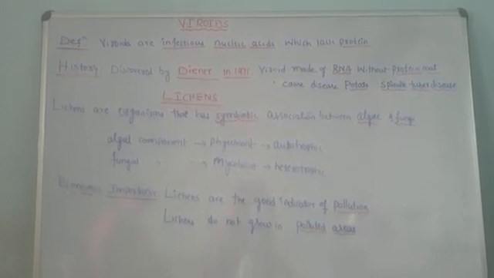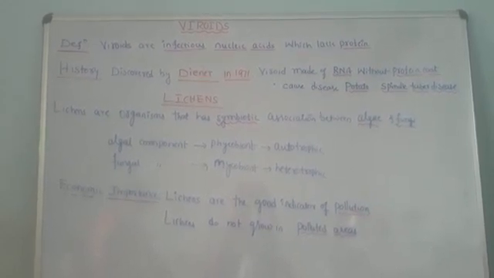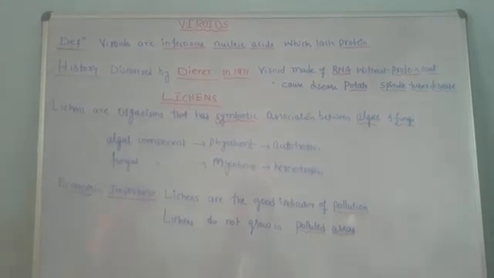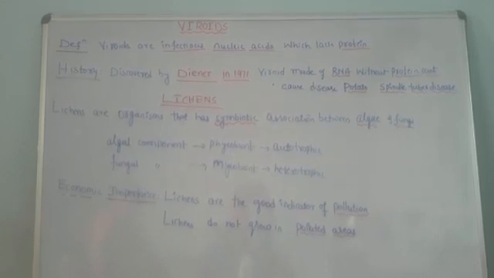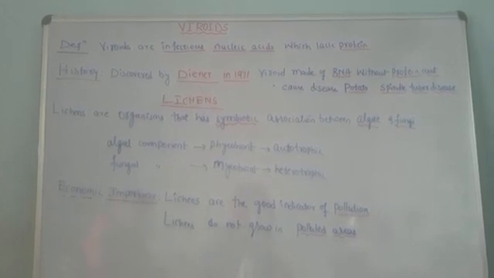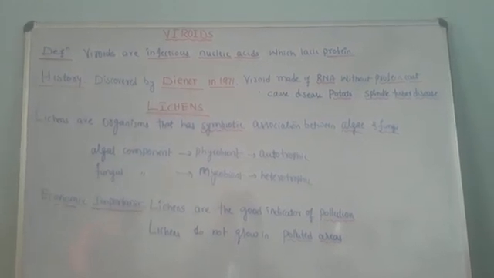The nucleic acid is either DNA or RNA, but usually viroids that cause disease in plants have RNA, a single circular nucleic acid. The first plant disease caused by a viroid is potato spindle tuber disease.